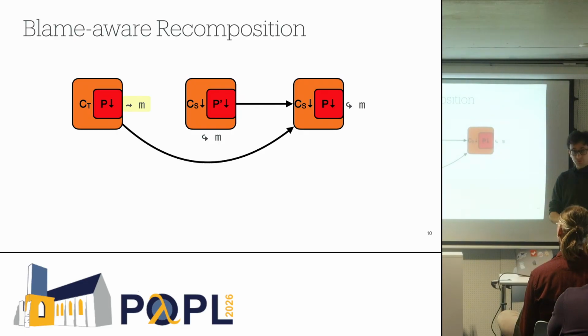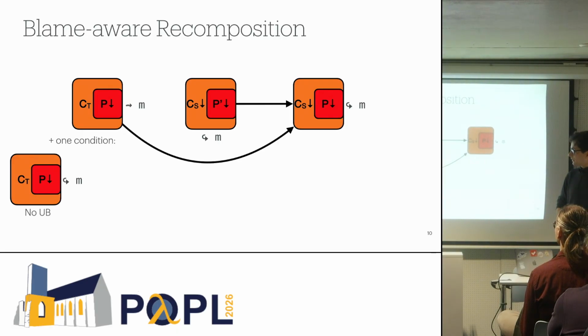But we add one more condition. Either that this execution has no undefined behavior, meaning we could actually reason everything in the overlay semantics, and in that case, it reduces to the previous recomposition proof, or that the undefined behaviors happen only in the context part.